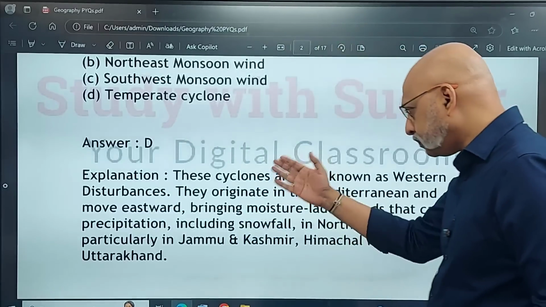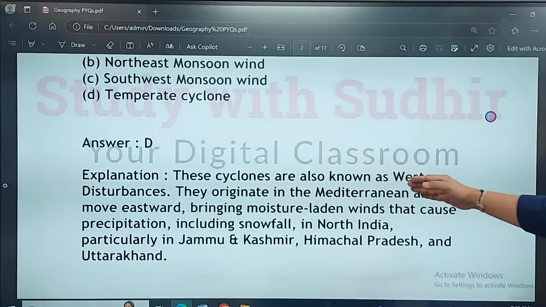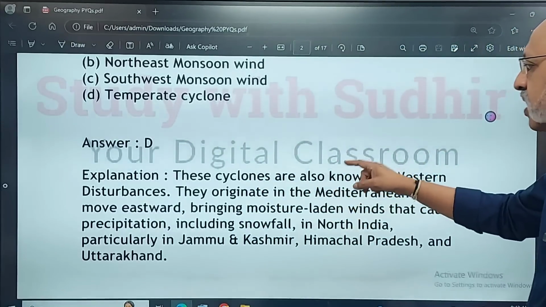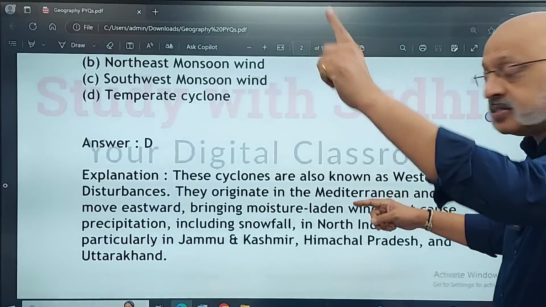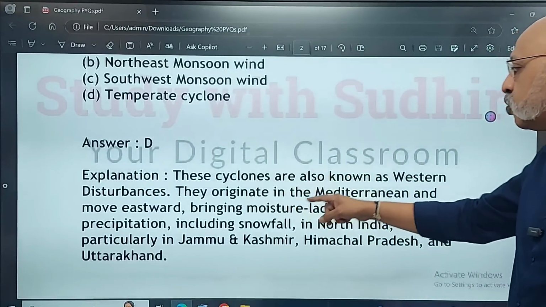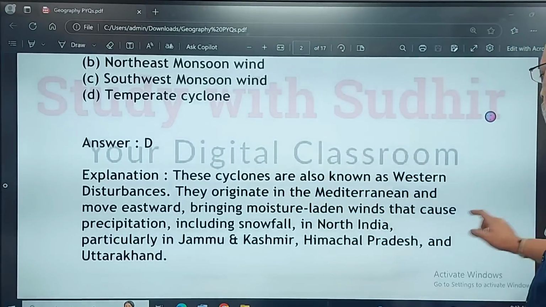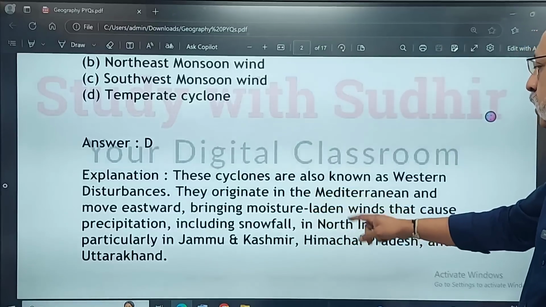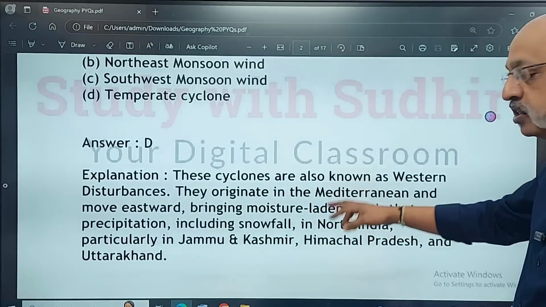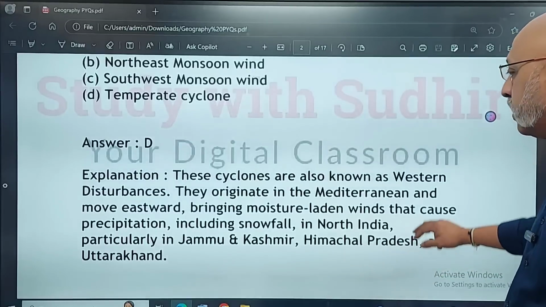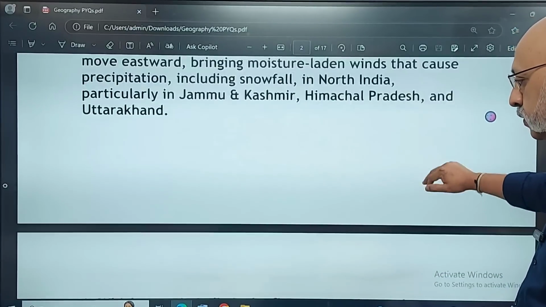If you can answer the why and the how, in reasoning questions you will not face any problem. So these cyclones are also known as western disturbances. They originate in the Mediterranean Sea and move eastward, bringing moisture-laden winds that cause precipitation, including snowfall in North India, particularly in Jammu and Kashmir, even parts of Uttarakhand and Himachal Pradesh.